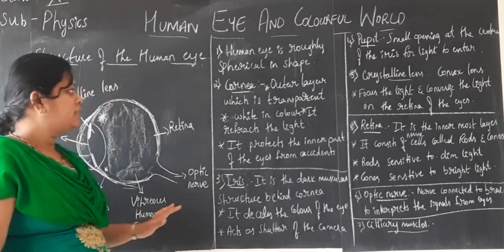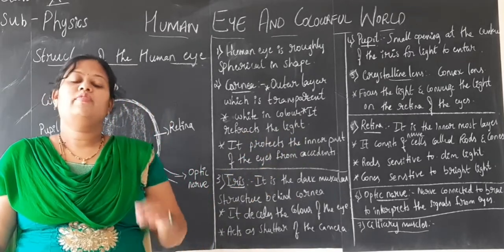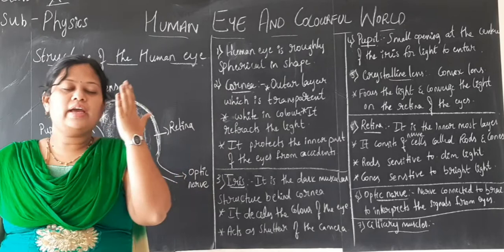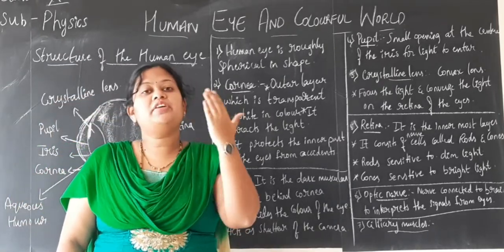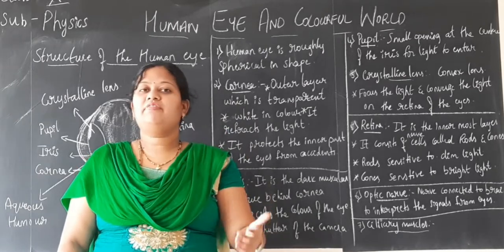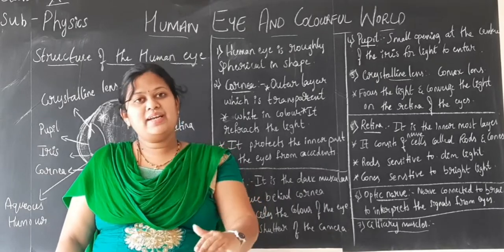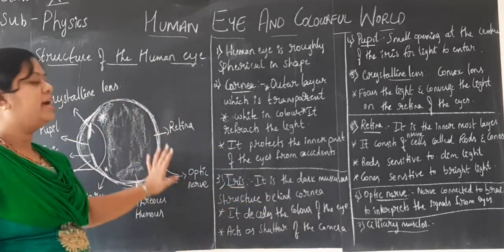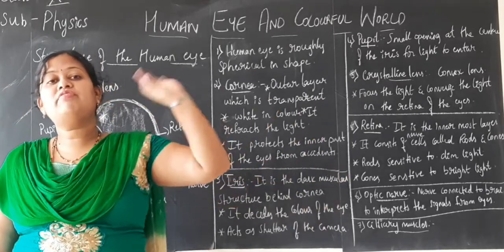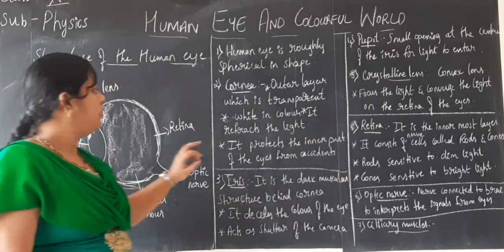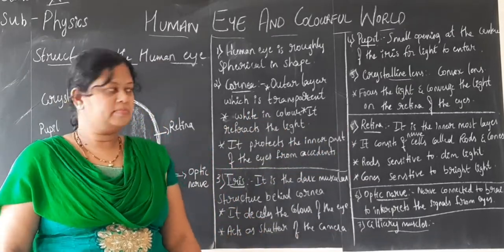One more thing is, it refracts the light. Whenever light from any object falls onto our eyes, the cornea will refract the light. After refraction, what will happen? We will study it further. For the time being, we are only discussing the structure and different parts of the eye, children. In the next session, I will explain the functioning of the eye, how this refraction takes place, and what happens after refraction.